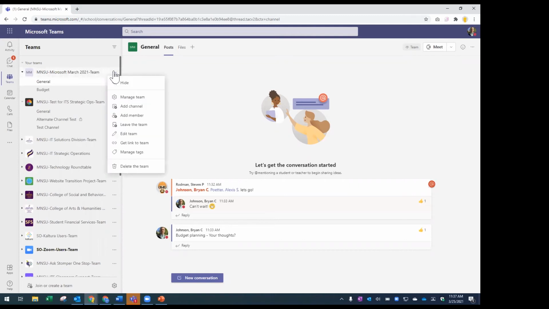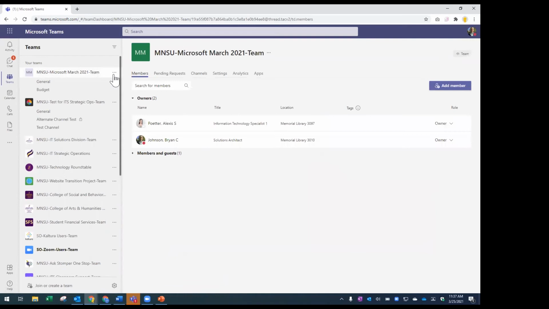So if you're an owner, I'm going to go in here and manage this team. I just click the 3 dots next to the team, and it immediately takes me to the members list. Everyone on a team has the ability to see who's part of that team. Now, what they can do in this section varies depending on whether you're an owner or a member. As owners, Lexi and I are able to create other owners and to add other members.